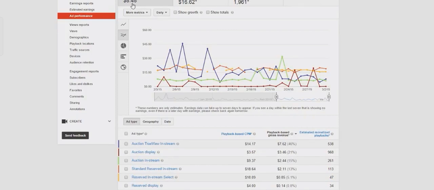$8.48 happens to be my CPM. You can say that's low, you can say that's high, I've never really compared it with other people. Then there are estimated monetized playbacks. I had less than 2,000. This is how many ads I showed, how many ads you played back to people. So if every 1,000 views I get $8.48 and I showed almost 2,000, that's $8.48 times 2, which is $16.62. Kind of see how that's calculated?